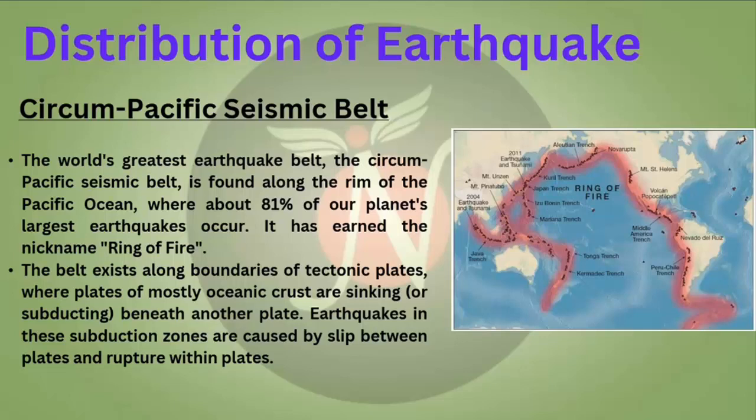So the belt exists along the boundaries of the tectonic plates, where the plates of mostly oceanic crust are sinking or subducting beneath another plate. This is a very important thing, that it is about the oceanic crust subduction. Earthquakes in these subduction zones are caused by the slip between the plates and the ruptures within the plate. So this is about the Circum-Pacific Seismic Belt.